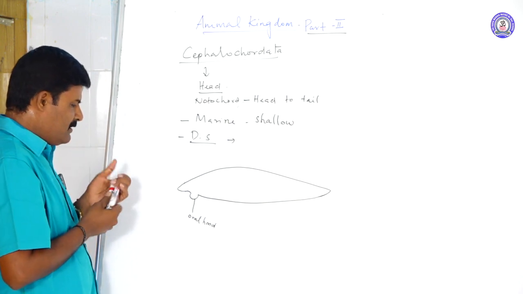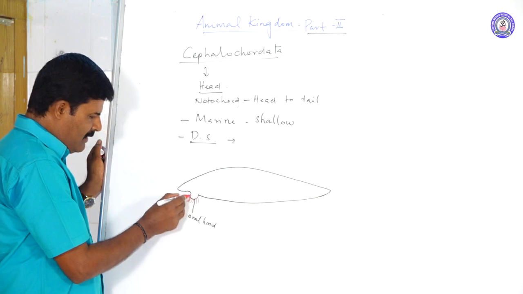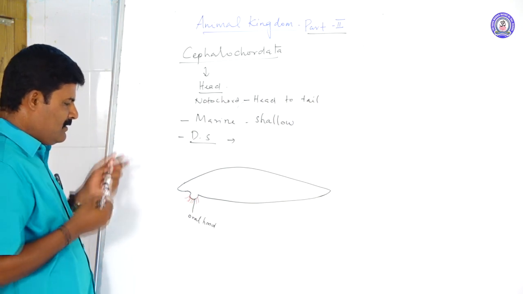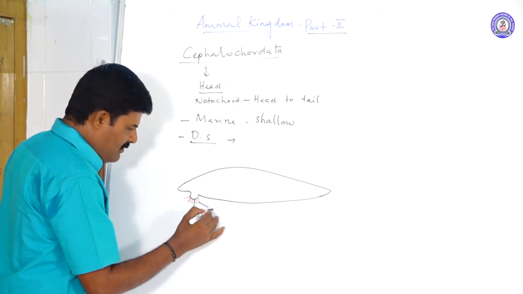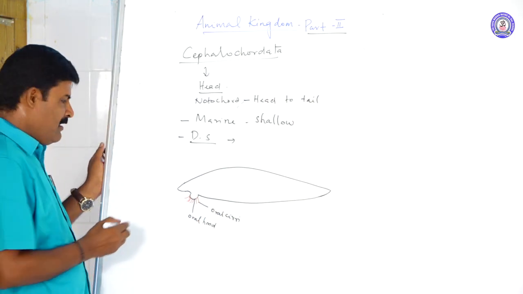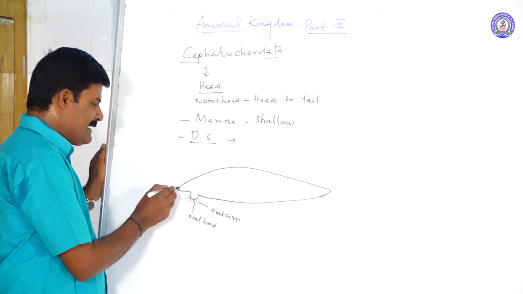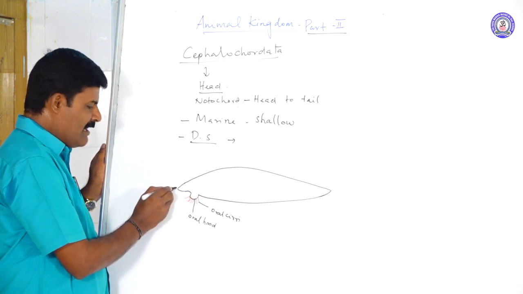The oral hood bears many sense organs, or tentacle-like structures, called oral cirri. This anterior part is called the rostrum region.